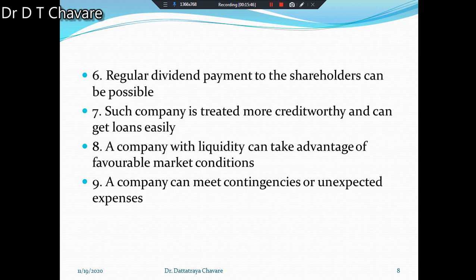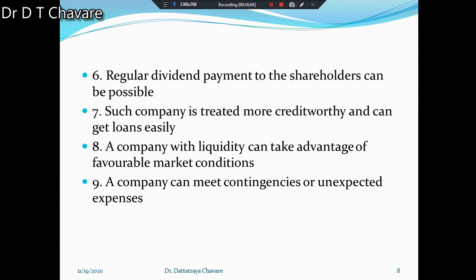Then another thing we have to understand is why liquidity management is essential, what is the importance of liquidity management. A company can meet contingencies or unexpected expenses.